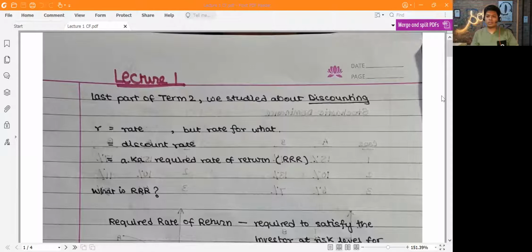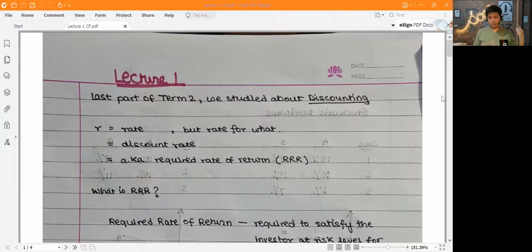Okay, so there are a few concepts that we were taught, even though it might have been long drawn because of the teaching style, but I've tried to summarize the concepts here. So the first thing that we were taught is that during Taral's classes, we had read about discounting rate. So what is discounting? Basically, you take the present value of any future cash flow.